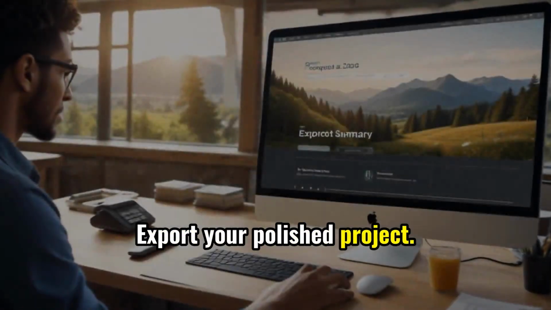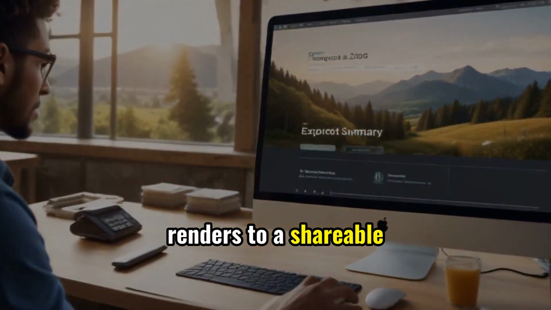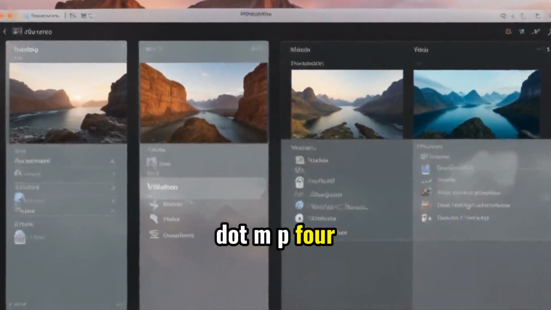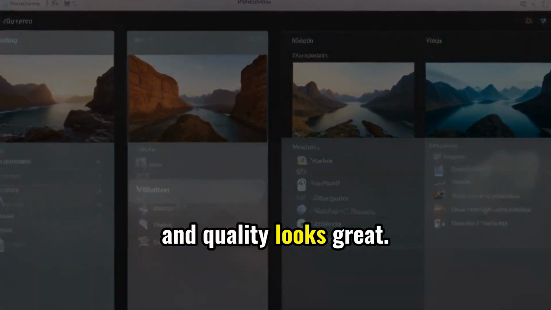Export your polished project. Watch the progress bar as your video quickly renders to a shareable file. Locate your exported vertical .mp4 file. Double-check the duration is under 1 minute and quality looks great.